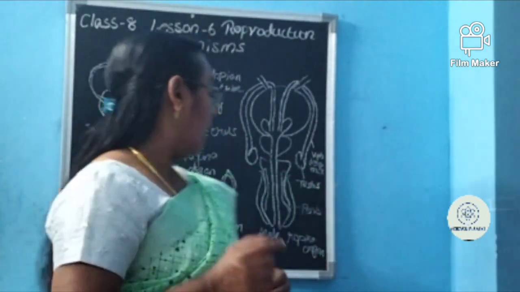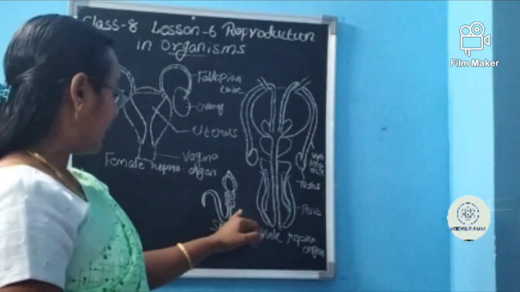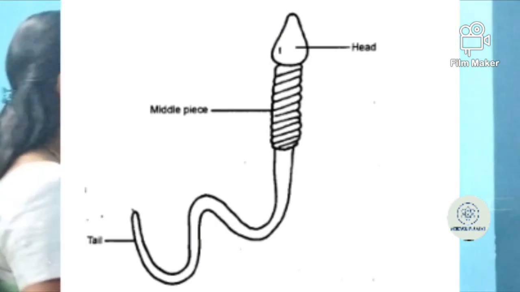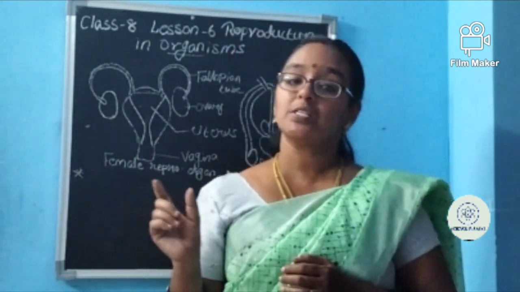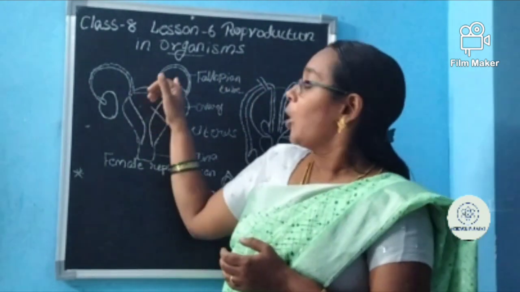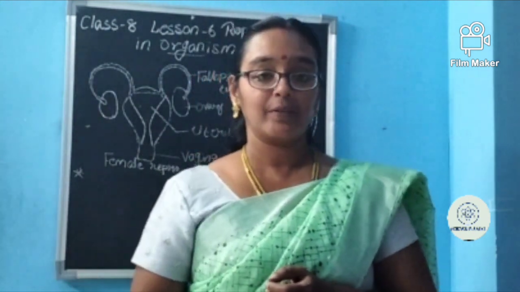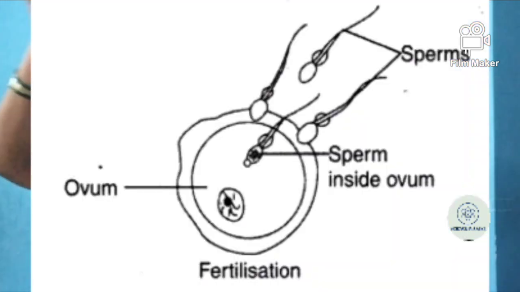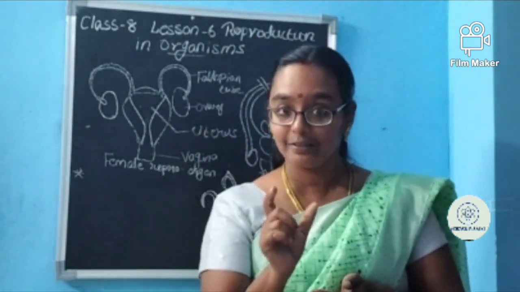The sperms are small cells which have a head, a middle part and a tail. When the sperm gets attached to this ovum, fertilization happens. It occurs in the fallopian tube. When the matured ovum is there and the sperm is able to attach to it, fertilization occurs. As a result, the zygote will be produced. The zygote is unicellular, having a single nucleus.